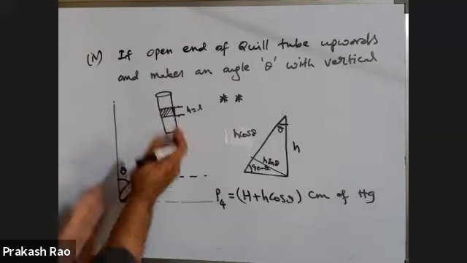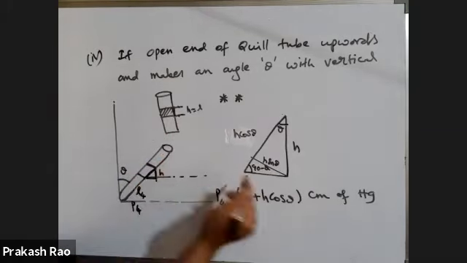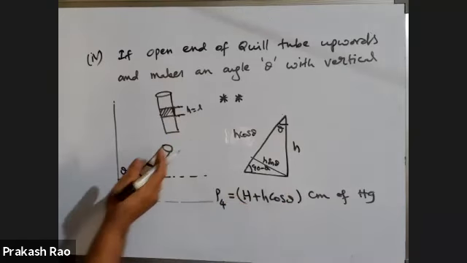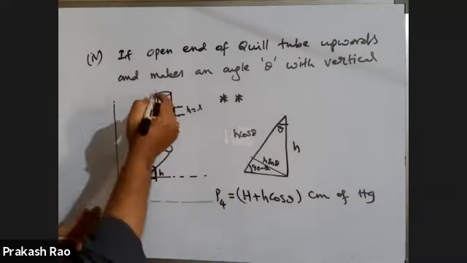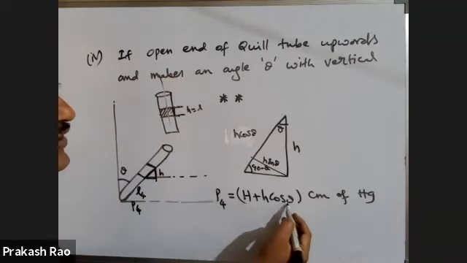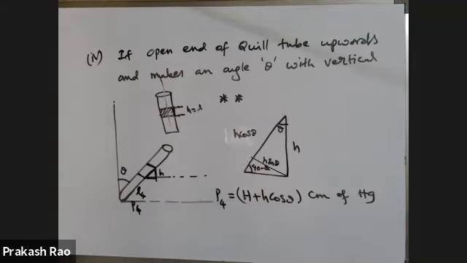Suppose it is vertically upwards, theta is 0 degrees, because I am measuring the angle with the vertical only. If it is completely upwards, then theta is 0 degrees. Cos 0 is equal to how much? 1. Therefore H plus h only you are getting.